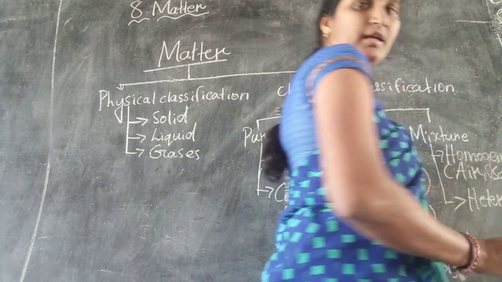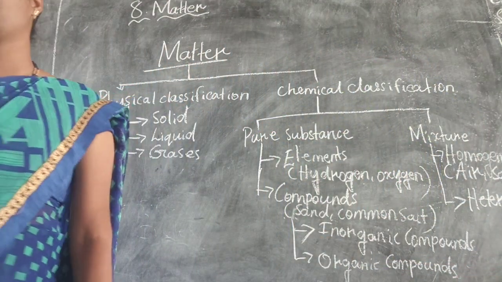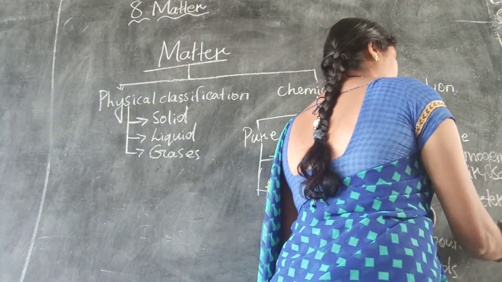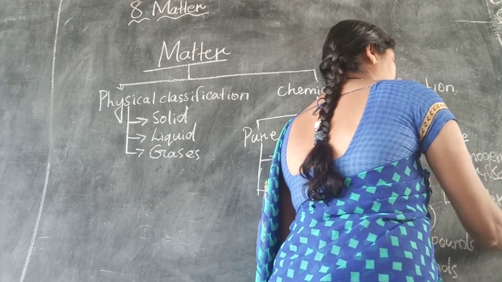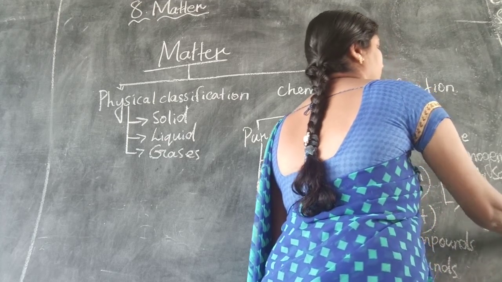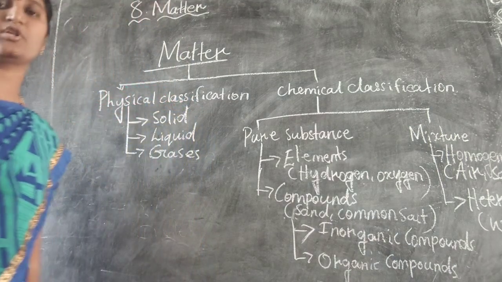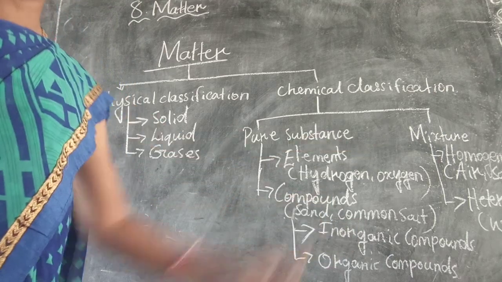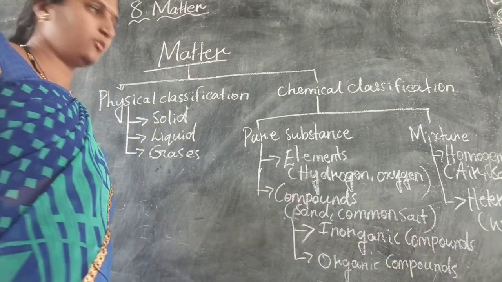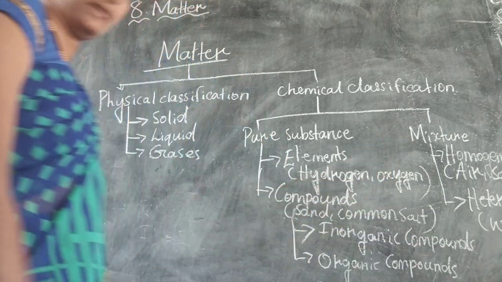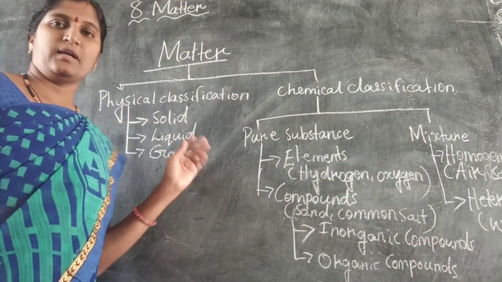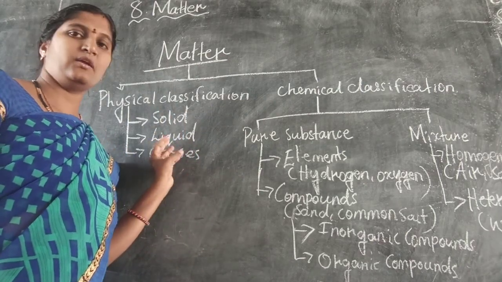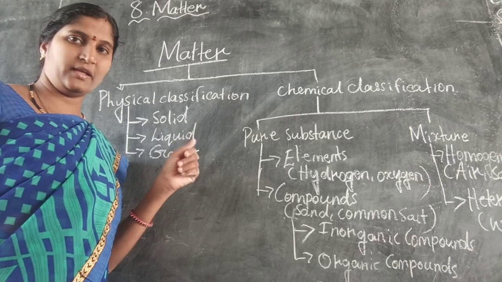Heterogeneous mixture. The examples for heterogeneous mixtures are water and sand. These are the examples for heterogeneous mixture. So here once I say, all of you listen. Okay, this is about the classification of matter. This is the flow chart of matter. Throughout the lesson we are going to discuss this one by one in detail.